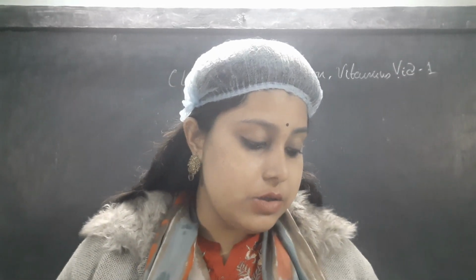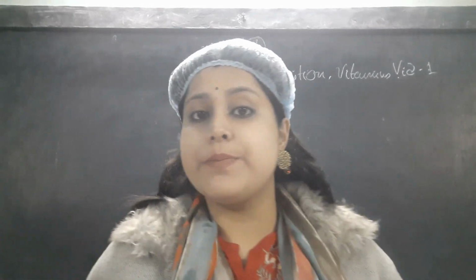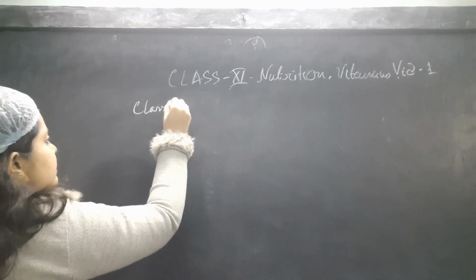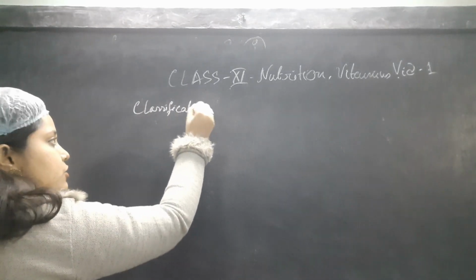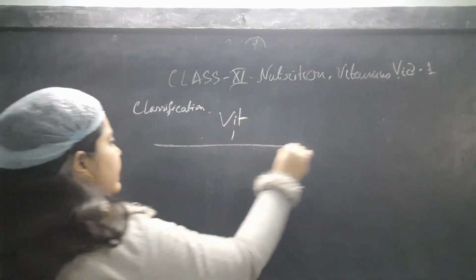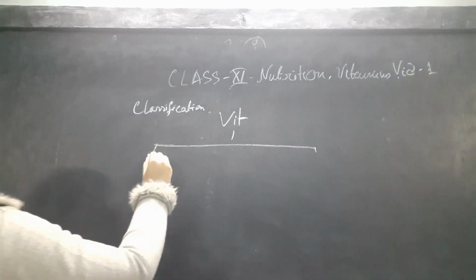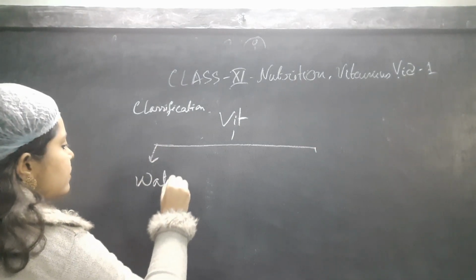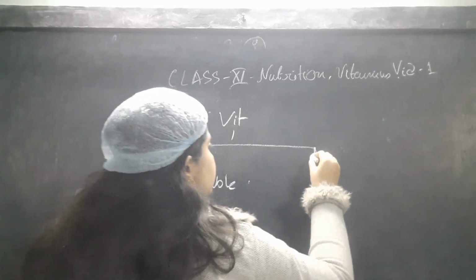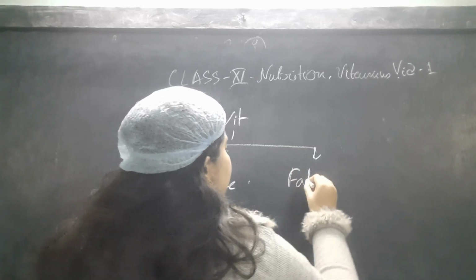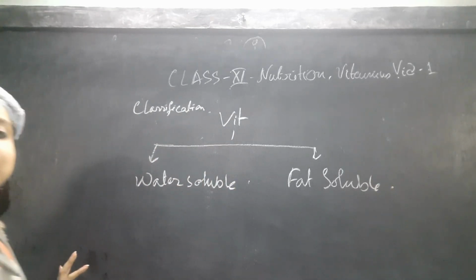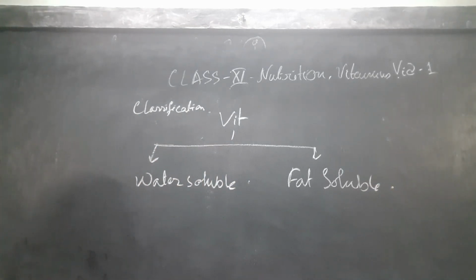Now we are going to talk about the classification of vitamins. Let's write first: classification. Vitamins can be divided mainly into 2 groups: one is water soluble and the second one is fat soluble. There are various kinds of vitamins present.